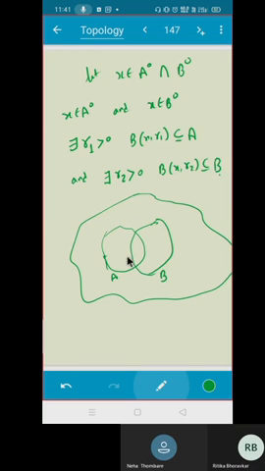Correct? Now if my point in A is here and in B is here, which R should I choose? Do you see graphically? The main thing is whether you understand graphically or not. Yes, sir. You will have to choose the minimum, correct? Choose R as the minimum of R1 and R2. So can I say that the same R will work for both?